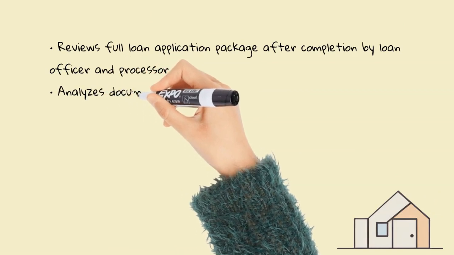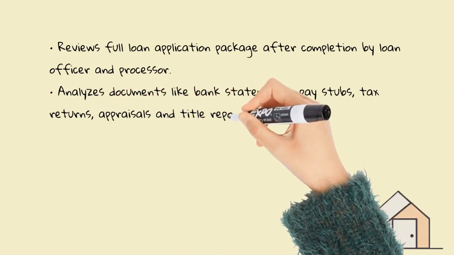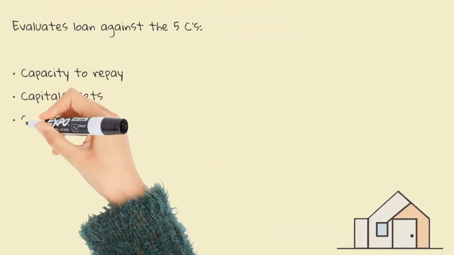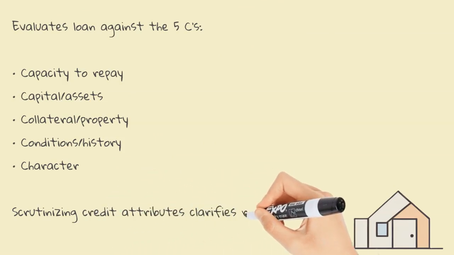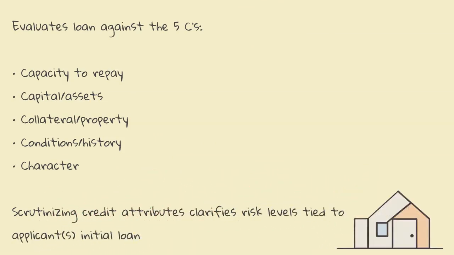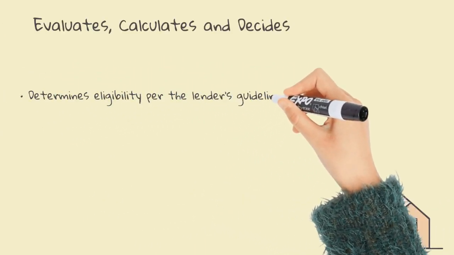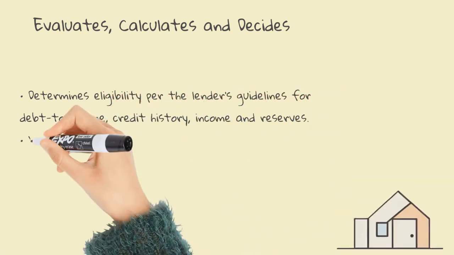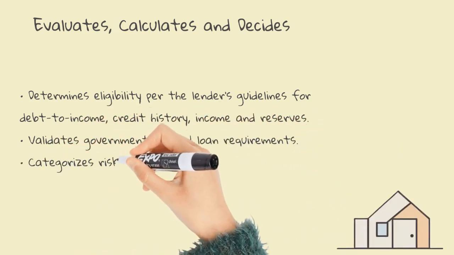They review documents like bank statements, pay stubs, tax returns, appraisals, and title reports, looking for issues that may impact loan eligibility or repayment capacity. The core duty of underwriters is to evaluate a loan against the 5 C's: credit, capacity, capital, collateral, conditions, and character. Capacity review confirms the borrower's stable income and ability to repay the debt. By scrutinizing these credit attributes, the underwriter clarifies the risk levels associated with the loan approval.